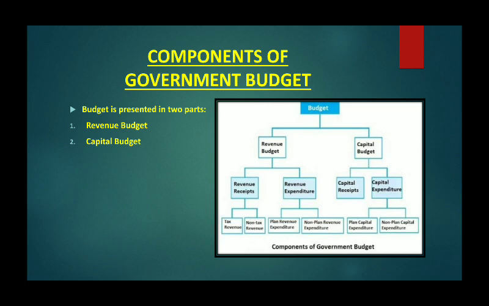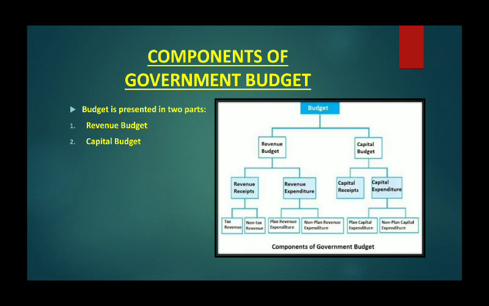The revenue budget shows the revenue receipts of the government and the expenditure from these revenue receipts. On the other hand, the capital budget shows the capital receipts and capital expenditures of the government. Revenue receipts are those receipts which are not redeemable.